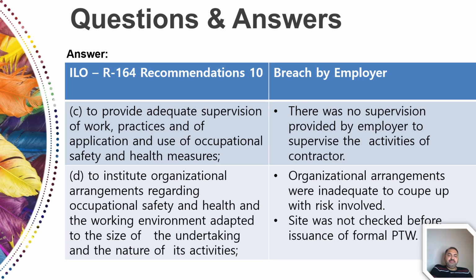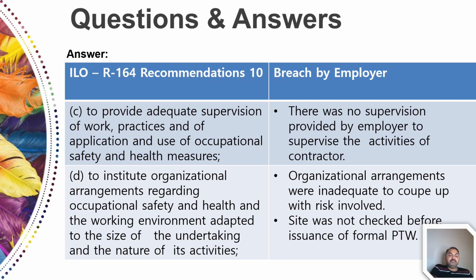So friends, looking at part C of your recommendation 10, again there is a requirement to provide adequate supervision of work practices and of application and use of occupational safety and health measures. It was also breached by the employer. There was no supervision provided by the employer to supervise the activities of the contractor. We all know that in the scenario it is clearly highlighted that after issuance of the permit, they never see a person on site to supervise or monitor the activity of the contractor, which was another breach.